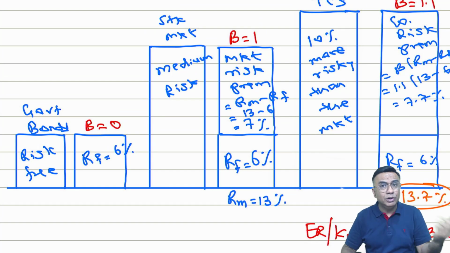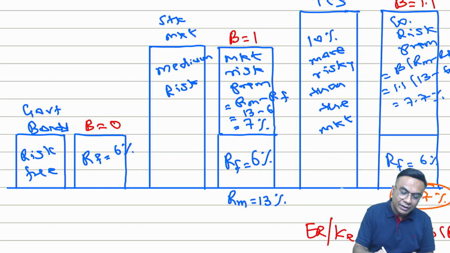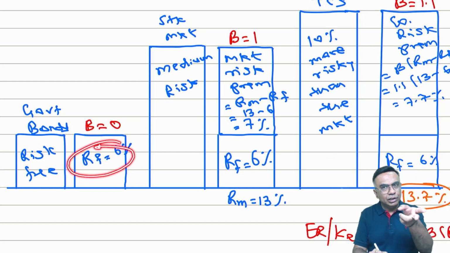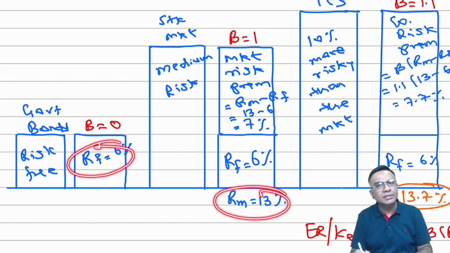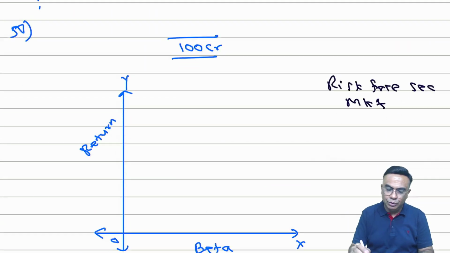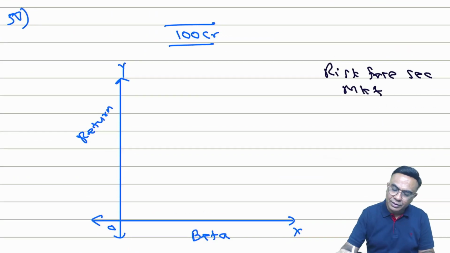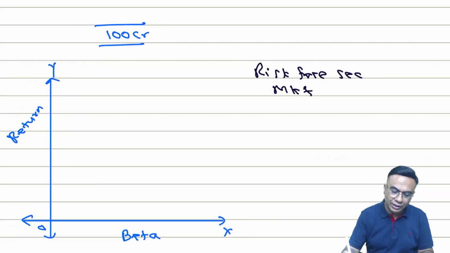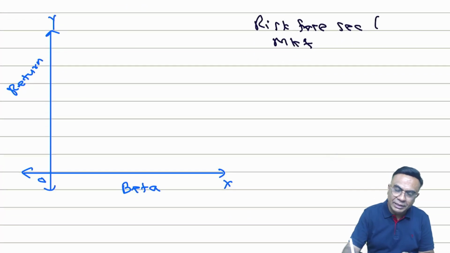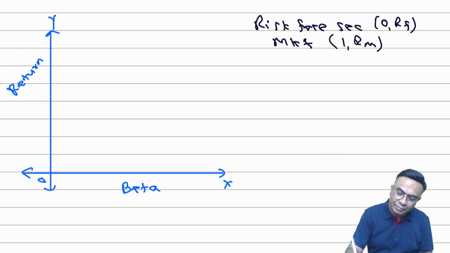What is the return for the risk-free security? It is RF. And what is the return from the market? Return for the market is RM. Okay, so we take it like this. For the risk-free security, beta on the x-axis is 0 and the return is RF. And for the market, it is 1 and RM.